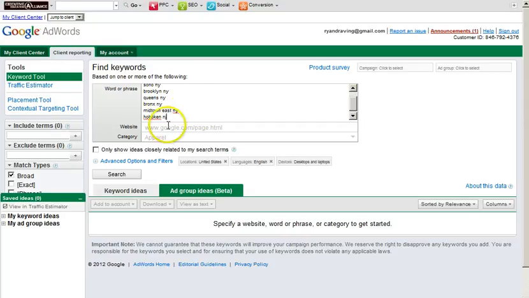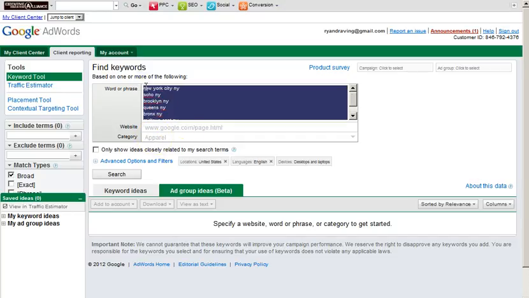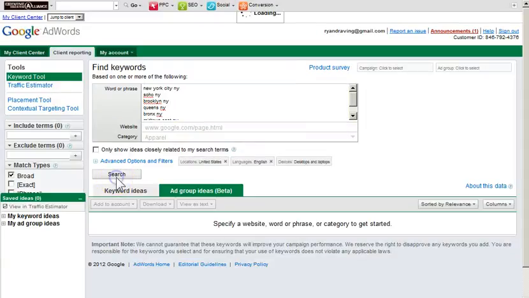And when we do that, don't worry about the website or category. We're just going to look up and find out, okay, how many people are searching for this city in general? Now keep in mind, I know this does not have to do with lawyers or law firm terms at this point. What we're doing is just figuring out which of the cities nearby are worth considering and worth targeting in general. So we're going to go ahead and click search here.